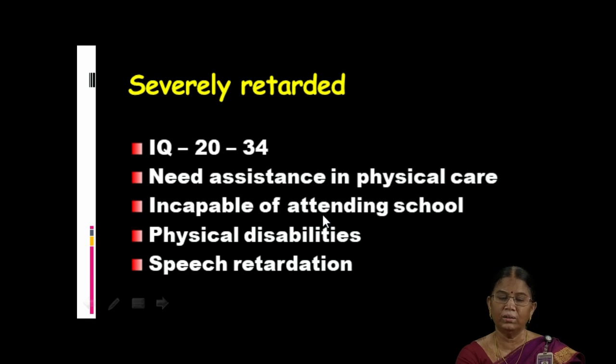Severely retarded children. See, these children may have an IQ of 20 to 34. They need assistance in physical care. That means even for feeding, going to the toilet, for everything they need somebody, some help is needed to provide the physical care. I told you, these children cannot go to normal school. Physical disabilities also will be there. Speech retardation also will be there for these children.